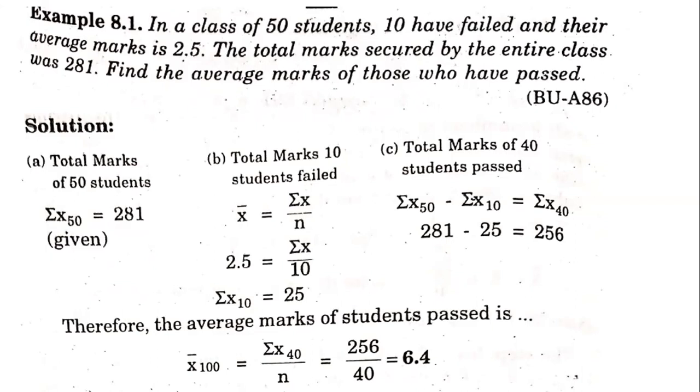Whenever any problem is given, you have to make a note of what is given and what is not given. Now here we know that the total marks of the entire class of 50 is given here. Therefore we have to take sigma x of 50 is equal to 251.